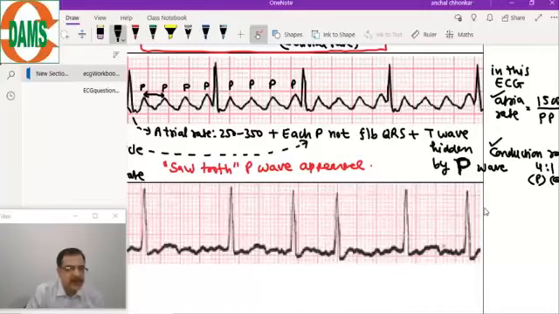Can we calculate heart rate by RR interval here? Yes, if you calculate from the RR interval, you will get the same answer, that it is 75 per minute. So how will a patient of atrial flutter present? The patient of atrial flutter will present with the main complaint of palpitations. Palpitations will be the main problem in these patients.